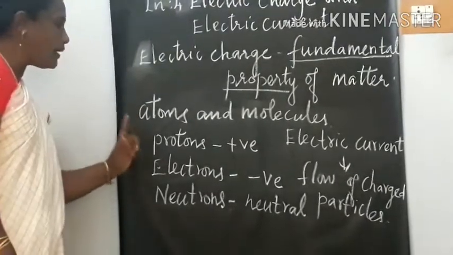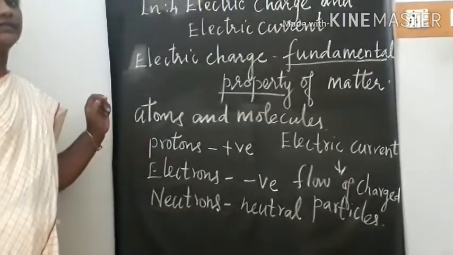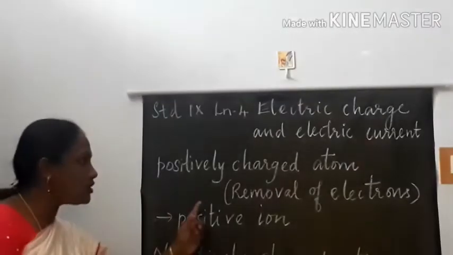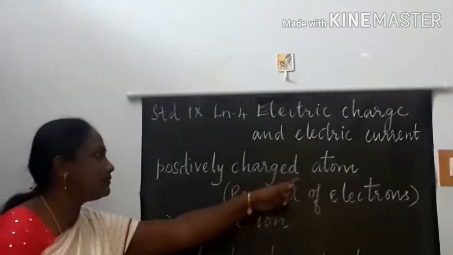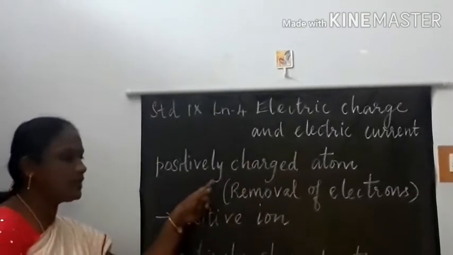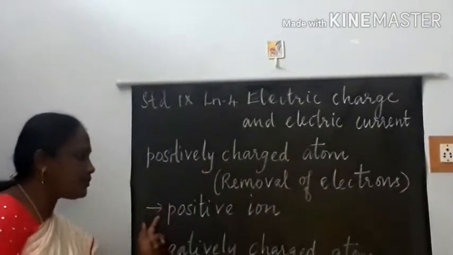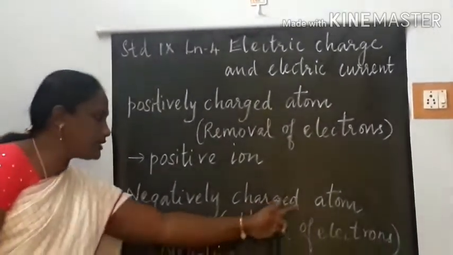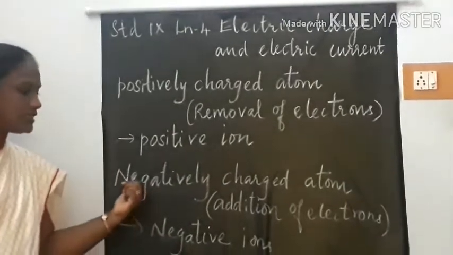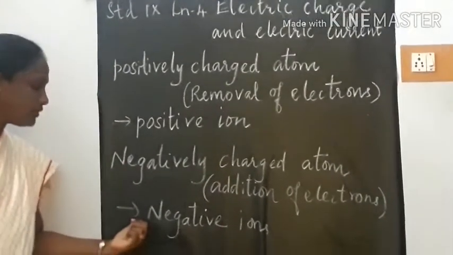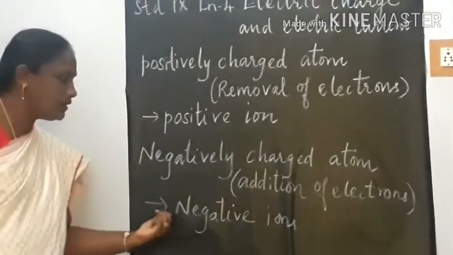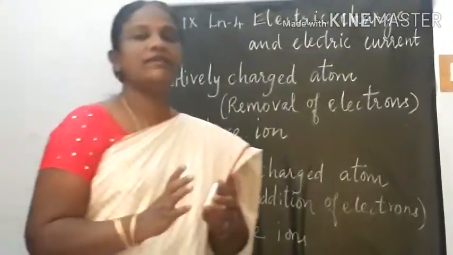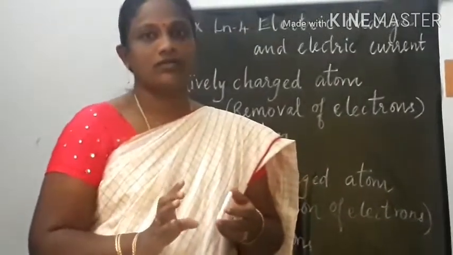And when we remove an electron from an atom, the atom becomes positively charged. If electrons are removed from an atom, the atom is positively charged and is called a positive ion. If we add electrons to an atom, the atom becomes negatively charged and is called a negative ion. So, there is a flow of current whenever there is a flow of electrons.